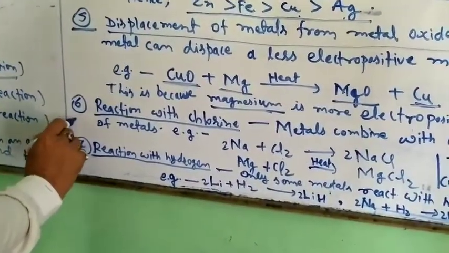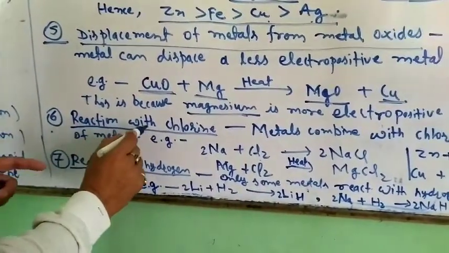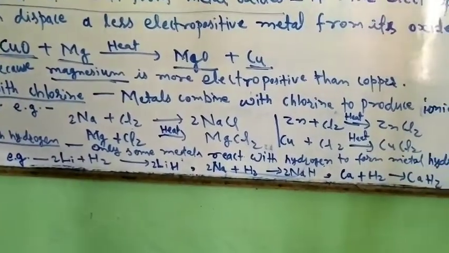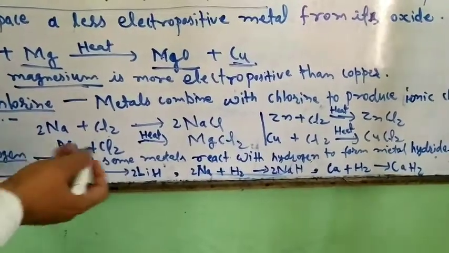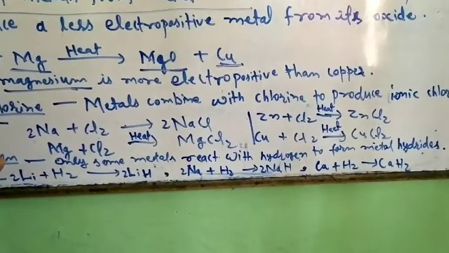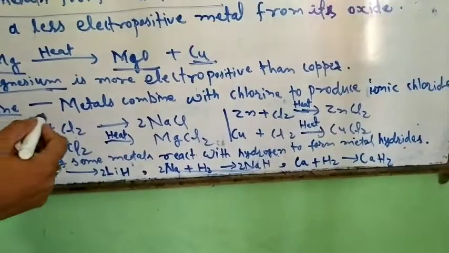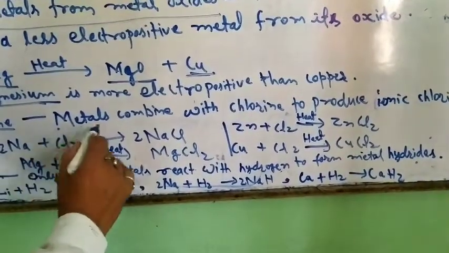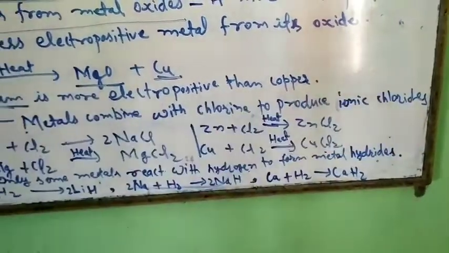Now, the sixth chemical property of metals, that is, reaction with chlorine. As we know, chlorine is a non-metal, so it accepts electrons released by metallic atoms. For example, metals combined with chlorine produce ionic chlorides of metals.